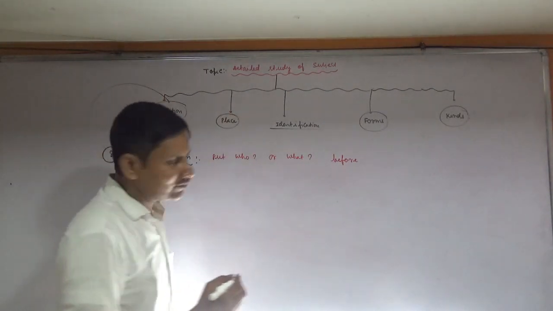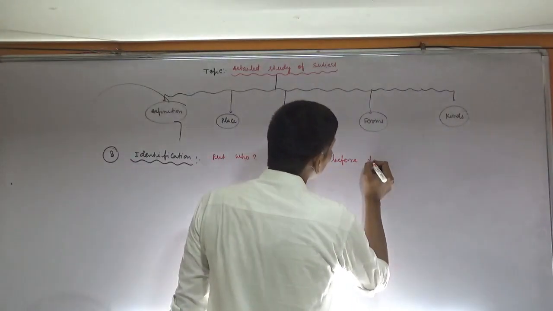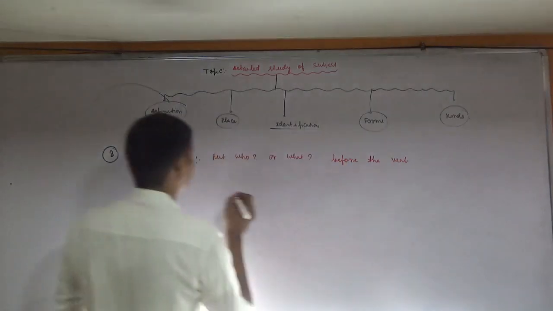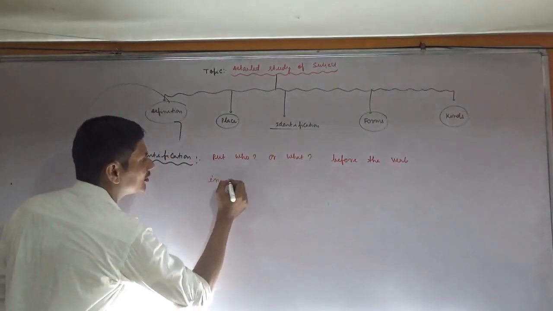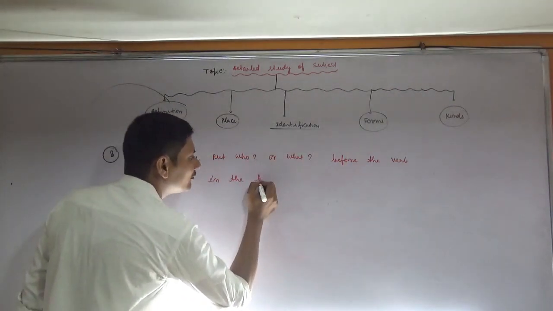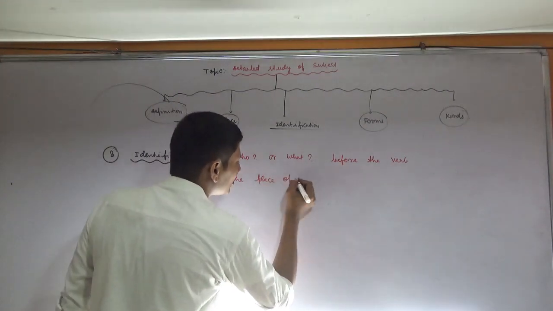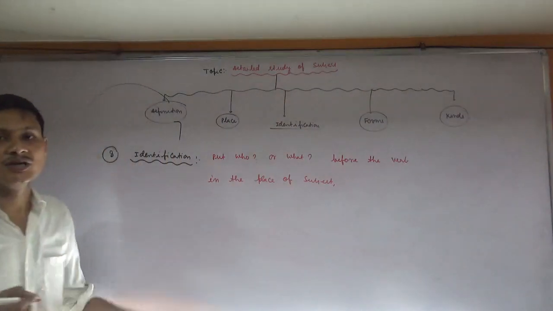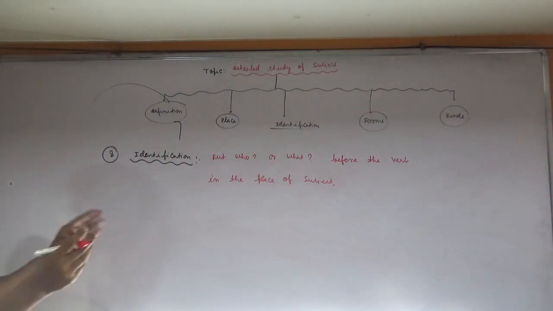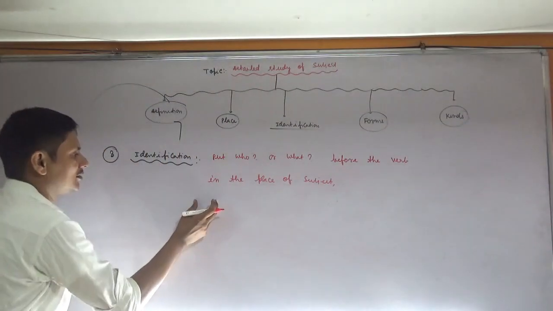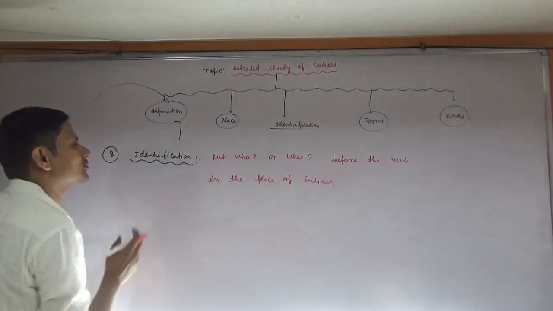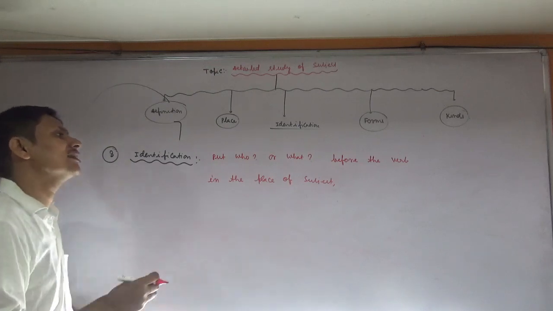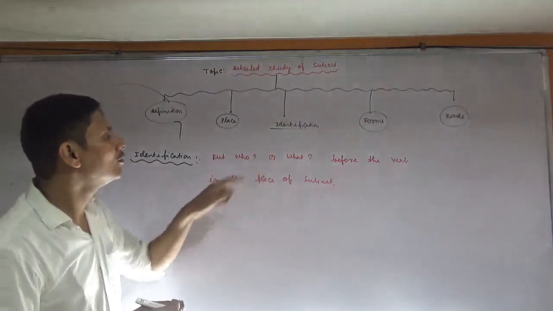Exactly before the verb. Okay, before the verb, in the place of subject. It means that you have to remove that particular word that is supposed to be the subject of the given sentence, and in the place of subject you have to put who or what.